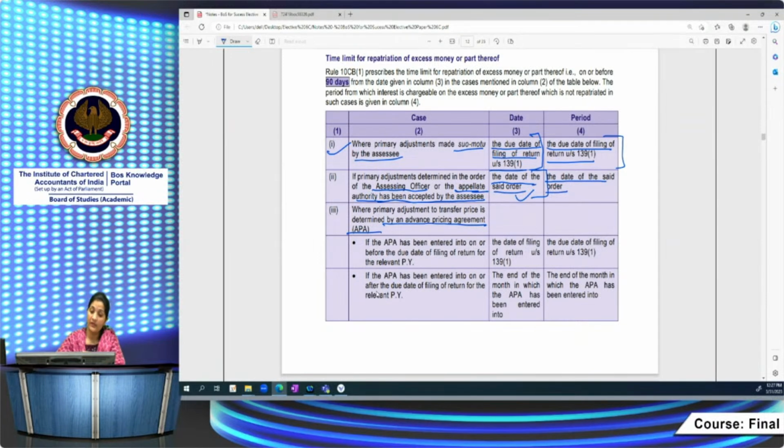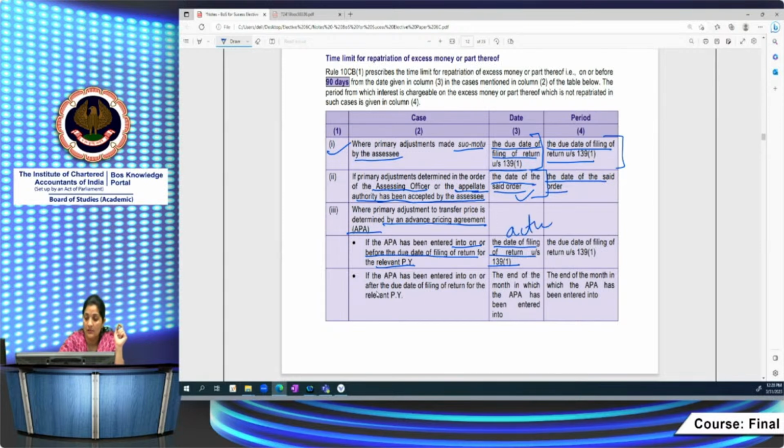Whereas in case of an APA, there are two cases. If the assessee has entered into the APA on or before the due date of filing return of income for the relevant previous year, so it means 30th of September for the relevant assessment year 23-24, right? So if you have entered into the APA before 30th September 23, then the actual date of filing is what you have to compute from, not the due date here. Here it is the actual date.